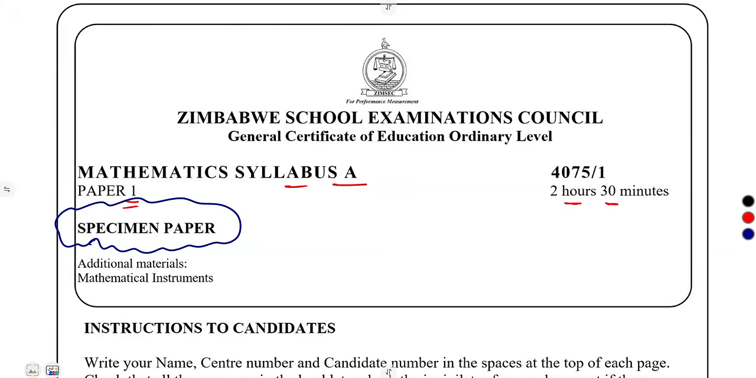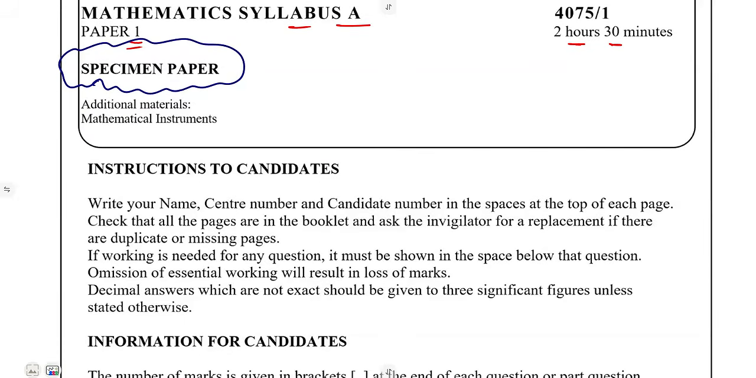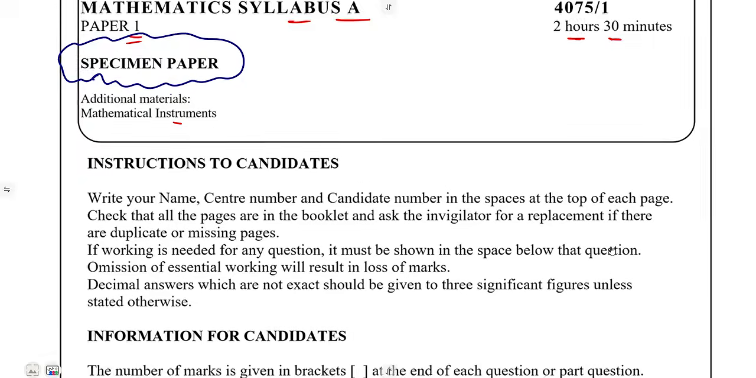So you must understand all the basics. Remember, go through the basics. This is just for revision purposes. But for the topics, make sure that you go through the introduction of each and every topic according to your syllabus. So we are given, in this case, mathematical instruments as our additional materials.